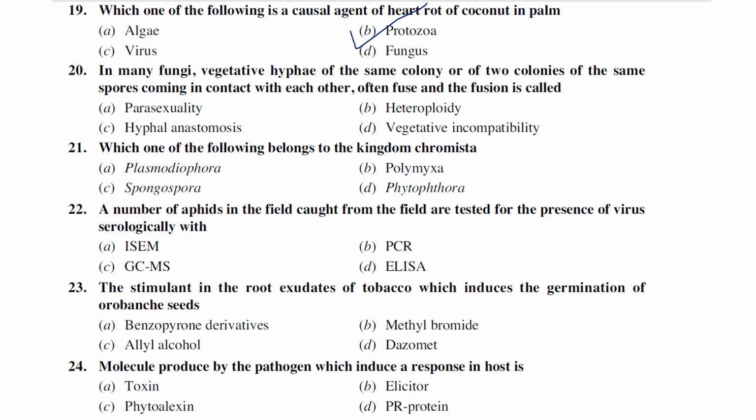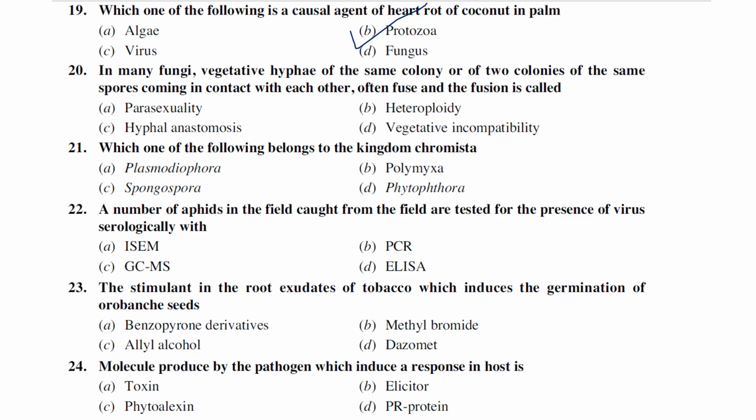In many fungi, vegetative hyphae of the same colony, or of two colonies of the same spore coming in contact with each other, often fuse. The fusion is called what? This fusion of hyphae is very simple.